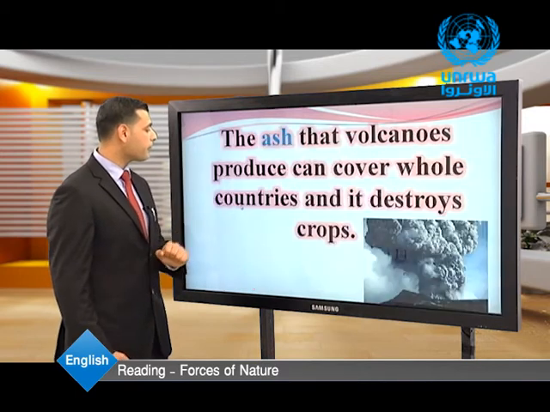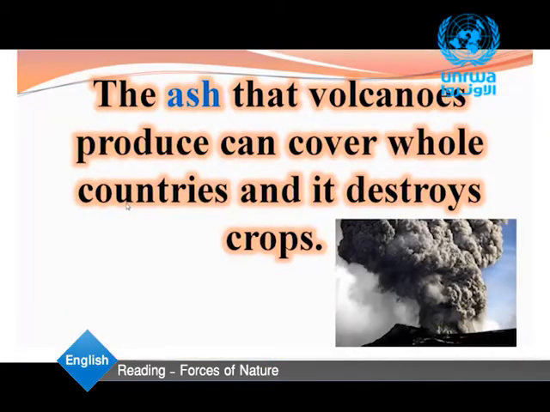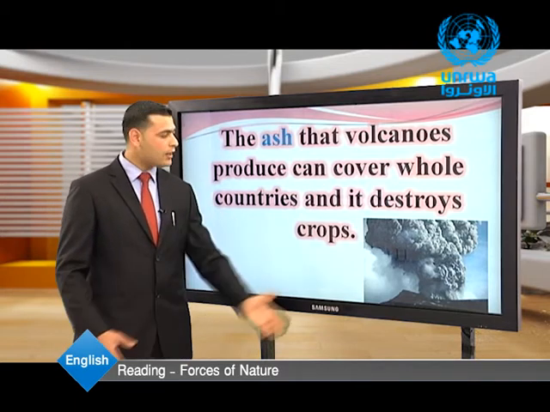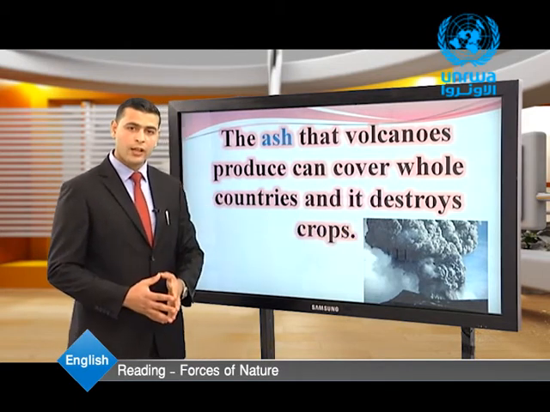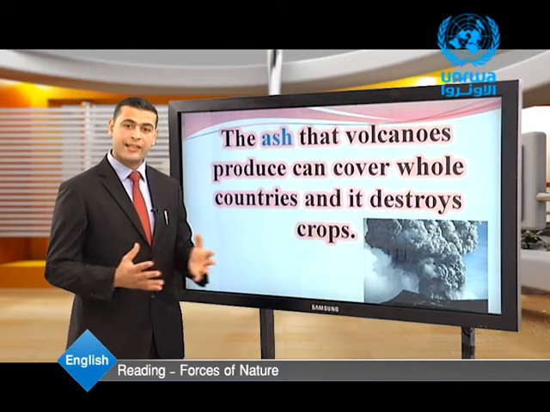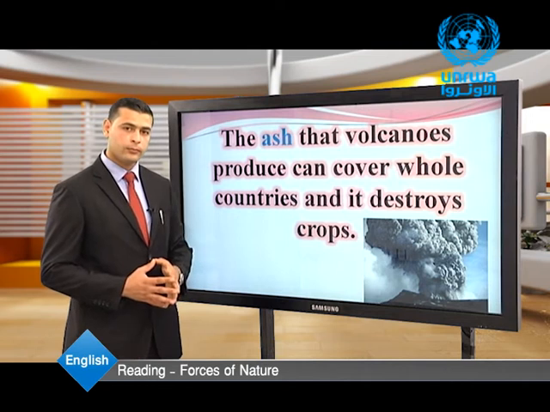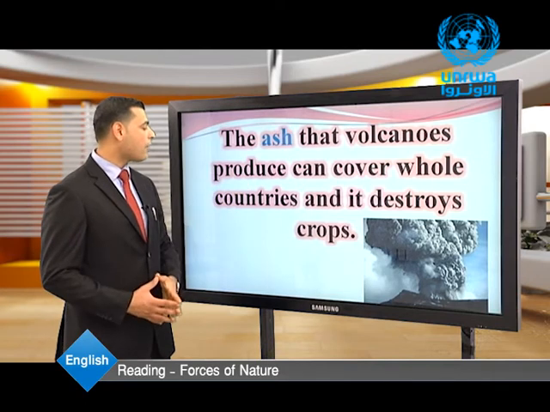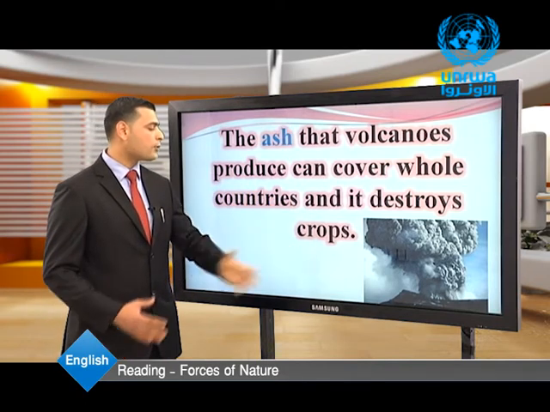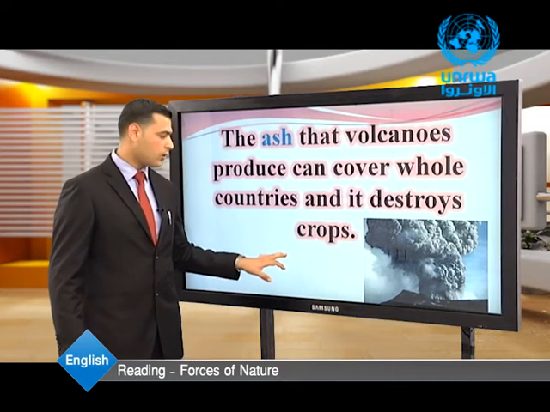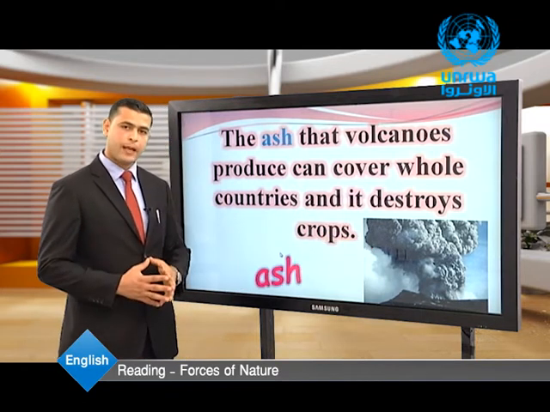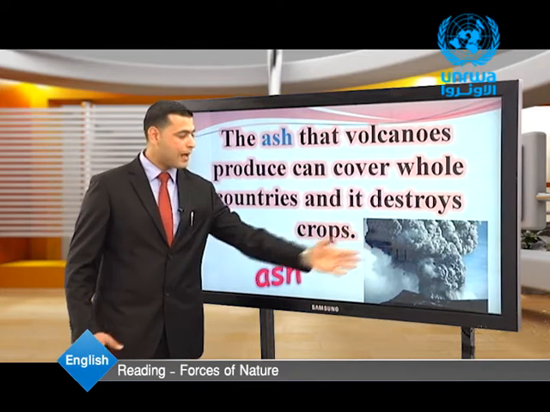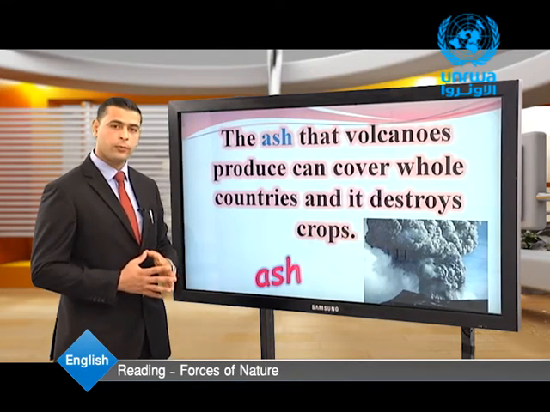Let's move to the next sentence. The ash that volcanoes produce can cover whole countries and it destroys crops. Look at this photo, dear students. What do you see in the photo? Of course, this is ash, smoke, gases that go out of the volcano. Let's read the sentence again. The ash that volcanoes produce can cover whole countries and it destroys crops. This is ash. So our word is ash. In the picture, we have ash going out of the volcano.